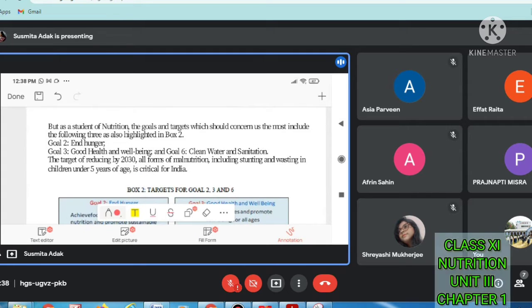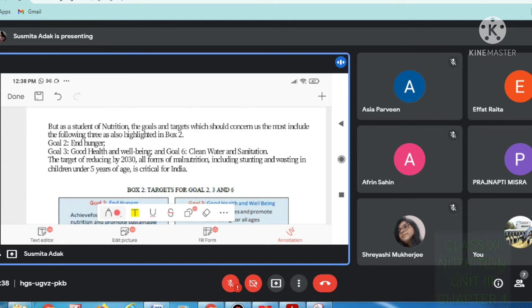Next, as a student of nutrition, you have read all these things, you now know about the human development index and the sustainable development goals, but what will you do by reading this? You will try to maintain this, you will try to give this idea to everyone so that everyone can feel this target within 2030.